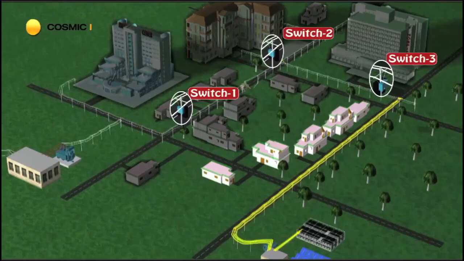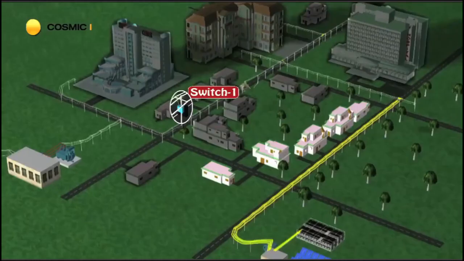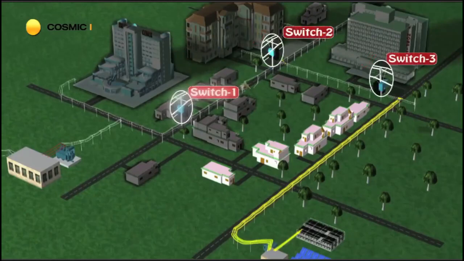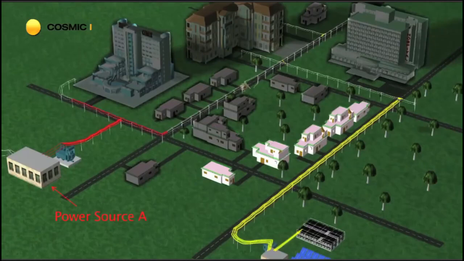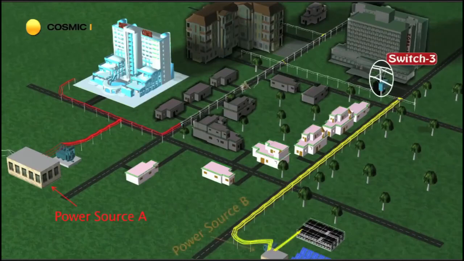On the other hand, with the use of smart sensors and control technologies, switch 1, switch 2, and switch 3 immediately detect the problem. When the tree hits the pole, switch 1 senses an abnormal power flow caused by the damaged power line. Switch 1 then communicates with switch 2 and 3, and switch 1 and 2 open up to stop the flow of electricity and isolate the section of line between them. Power source A is now providing electricity to the shopping center. Further, switch 3, which is normally open for power source A, closes in order to provide electricity from power source B.